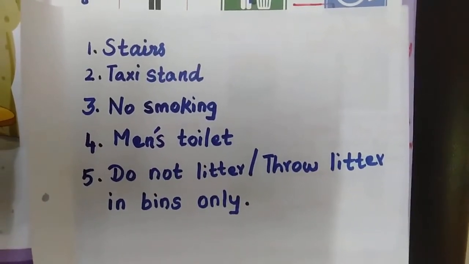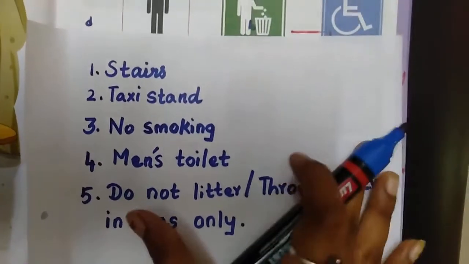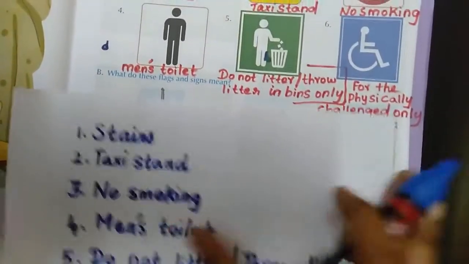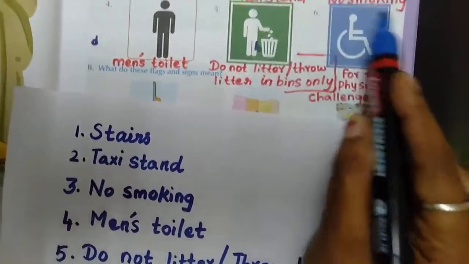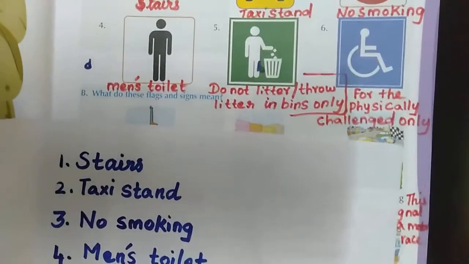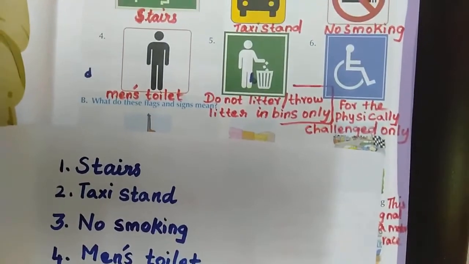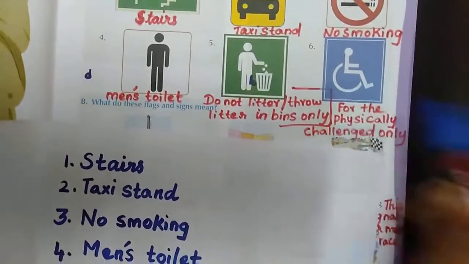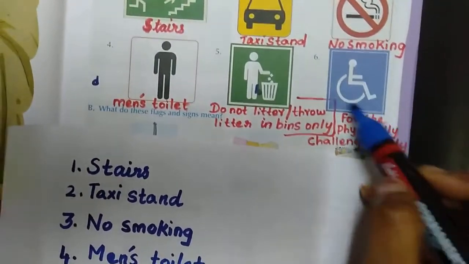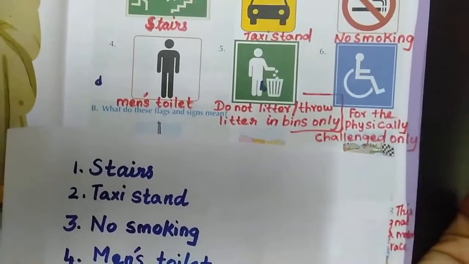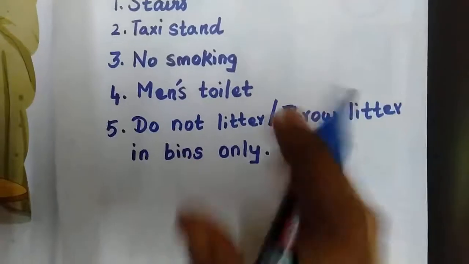Okay, everyone completed? Yes. The next one, sixth one. See here, this one represent the physically challenged. Okay, physically challenged people. This one represent for the physically challenged only.